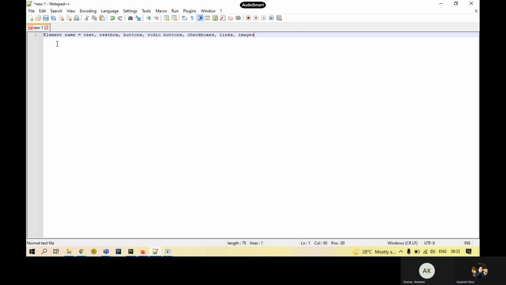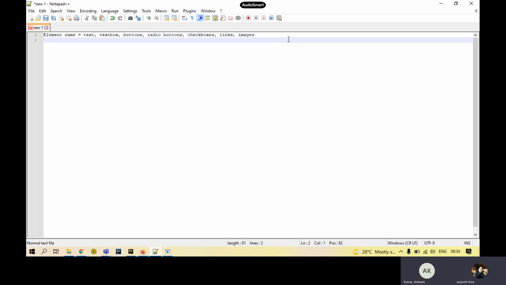What else are the elements that we frequently get to see? Check boxes. I have done with links. Okay, if we get more, we'll add them over here. Now we need to understand it one by one. We'll start with the text box, the basic one.